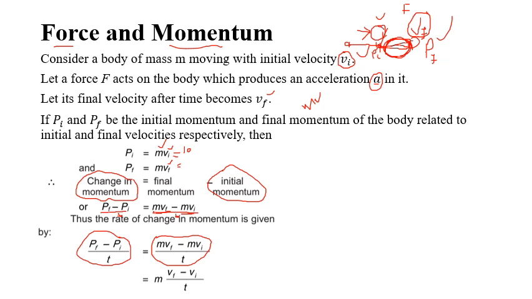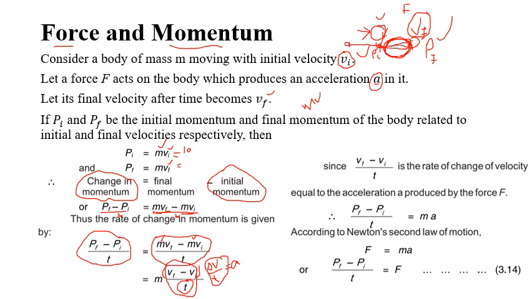If I take m as common, because m is the same in both, I get m into vf minus vi divided by t. And if you remember, acceleration is the change in velocity per unit time. So I can put acceleration in place of this.